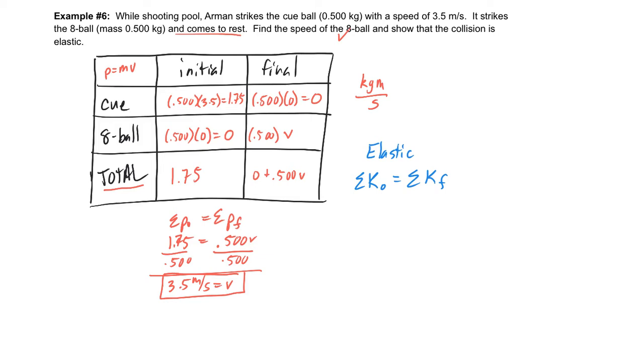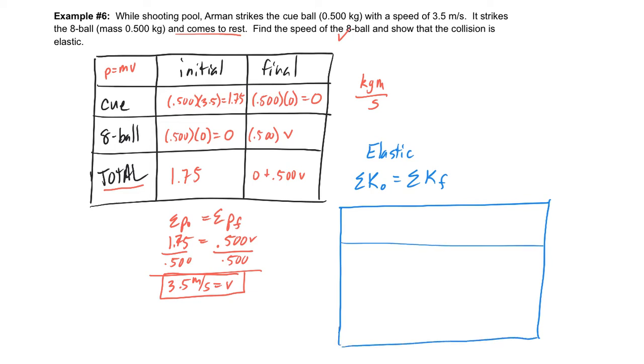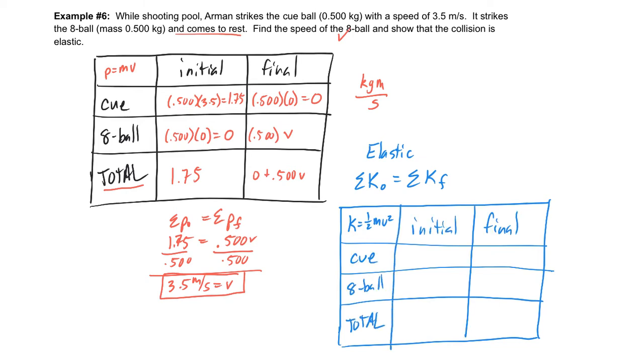And so if you want, you can create another table like this and do initial and final for the kinetic energy of the cue ball and the 8 ball. Okay, you don't have to do a table, but if you want to, we can do basically the same thing here. All right, so we split it up. This is now going to be kinetic energy, which is equal to 1/2 mv squared. And then we'll fill in the same things as before, just like that. And then we'll go ahead and put in that 1/2 mv squared.